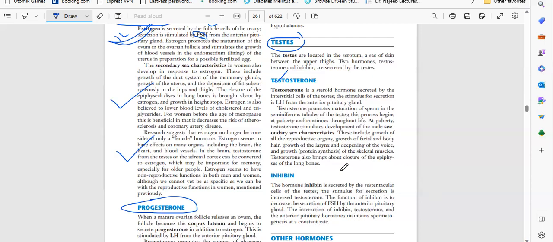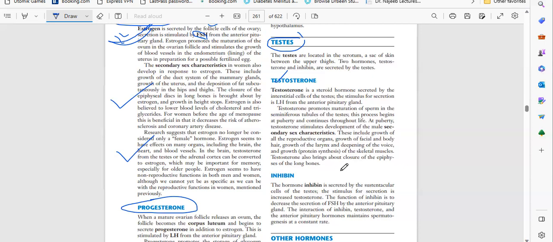So, testosterone is the male hormone. Whatever male signs we see, like a beard and facial hair, and the voice, and the strong muscle development, all this is due to testosterone, the secondary characters.